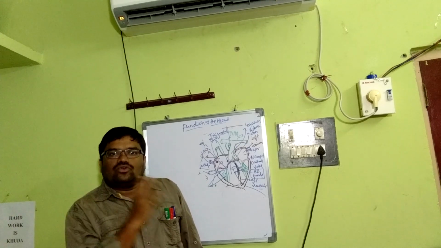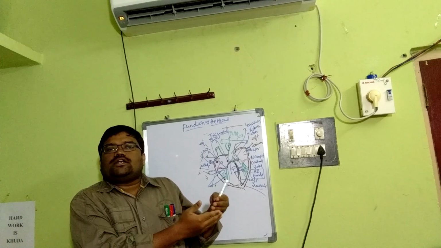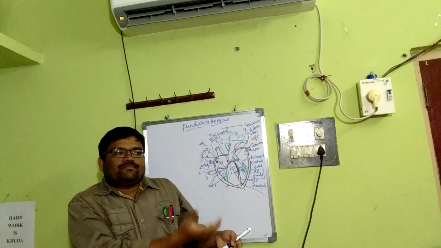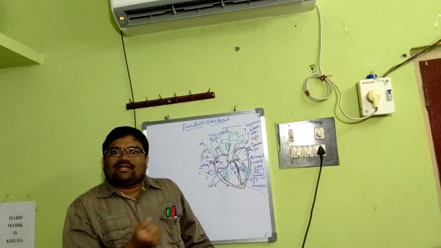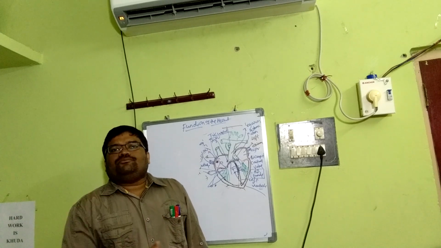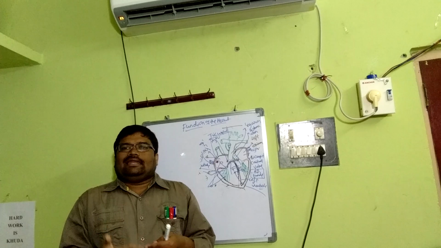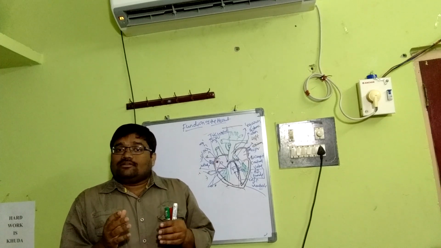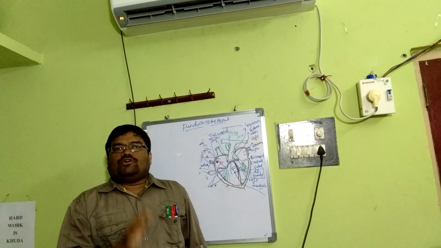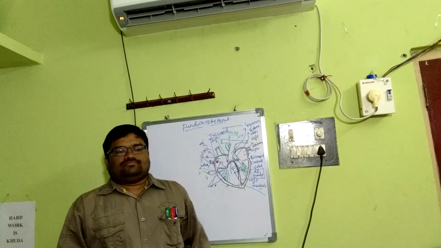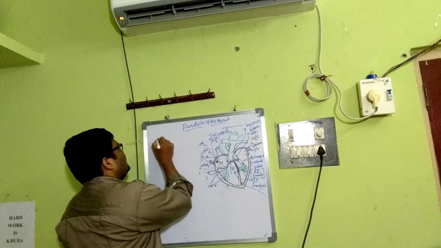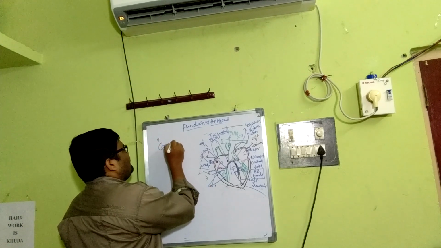We distribute essential nutrients like glucose, and oxygen leads to oxidative phosphorylation, and from tissues we can collect carbon dioxide and toxic substances into the blood, and we can eliminate them accordingly. So for that the heart should be in a regular pumping mode, in a regular rhythm, what we call pumping rhythm. The same can be explained in the way of the cardiac cycle.